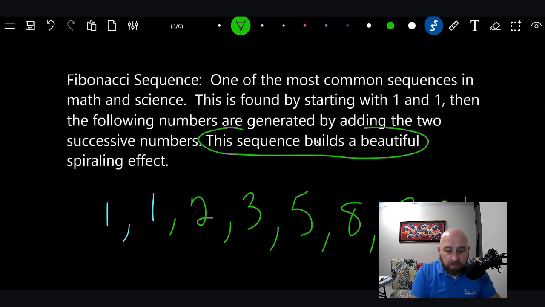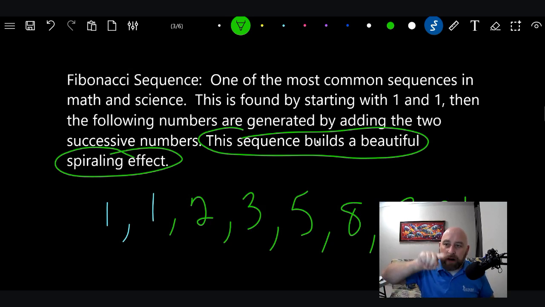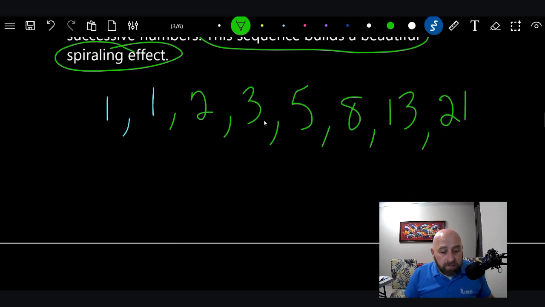I wrote right here, this builds a beautiful spiraling effect. It goes around in circles, and it gets bigger and bigger as it goes around. You can see it in different designs, like the horns of a mountain goat or a bull, where they spiral around like a ram's horn. That's the Fibonacci sequence, that curve that it has. It's all over the place, and it's just one more way that we can know that there is a creator that created this world.